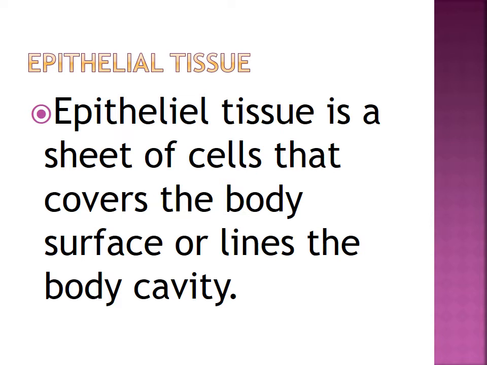Based on structural modifications, epithelial tissue is classified into simple epithelium and compound or stratified epithelium.